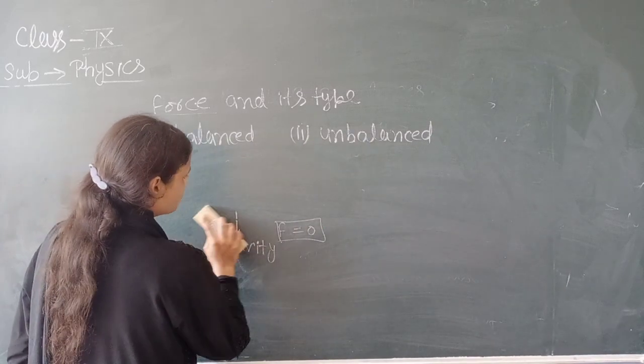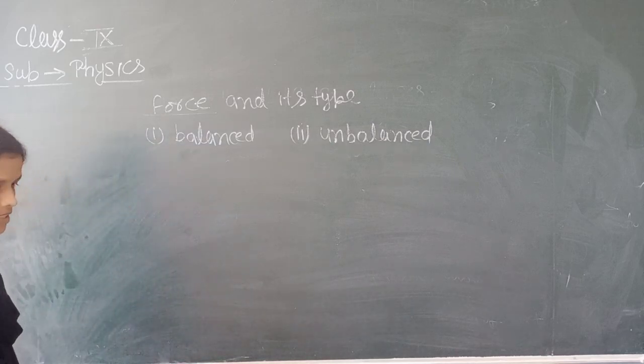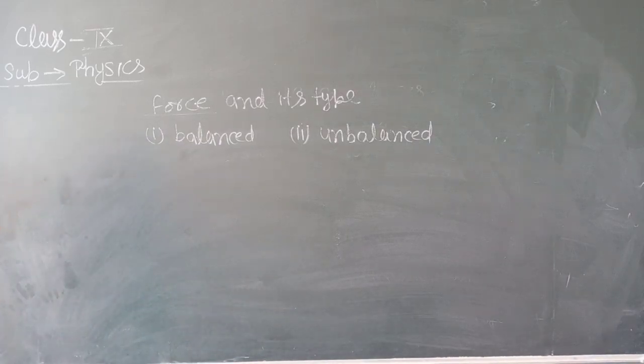And in unbalanced force, the total force acting on the body is not zero. Then this type of force is known as the unbalanced force. For example, when we hold a book in our hand at some height from the ground, the force of our hand is balanced by the force of gravity. If we release the book from our hand, the force of gravity is unbalanced, and due to this unbalanced force, the book falls down.